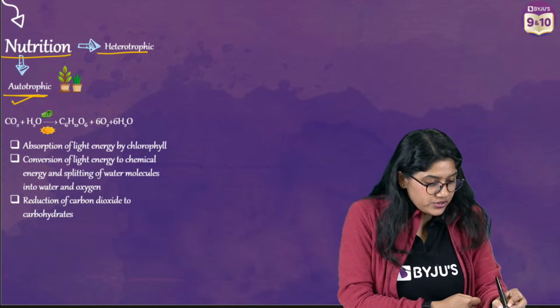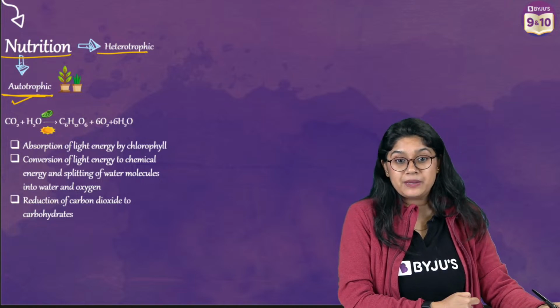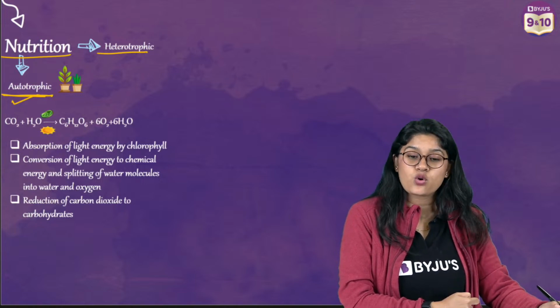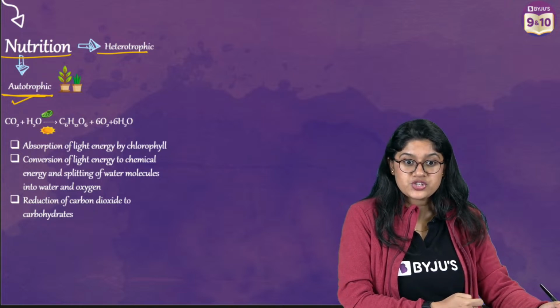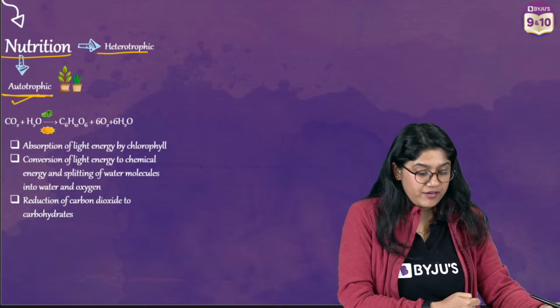Photosynthesis is a process by which plants make their food. Yes, cyanobacteria is also in the category of autotrophs. Very good.